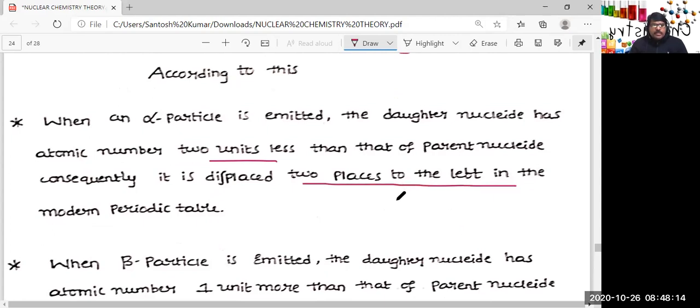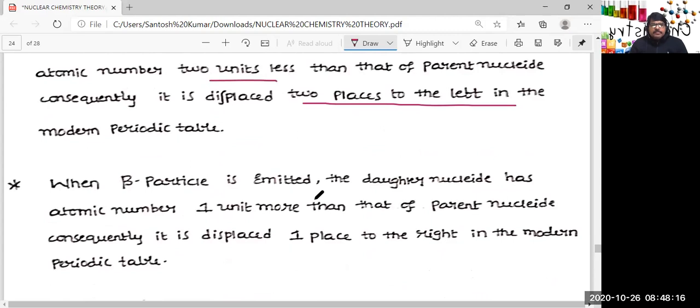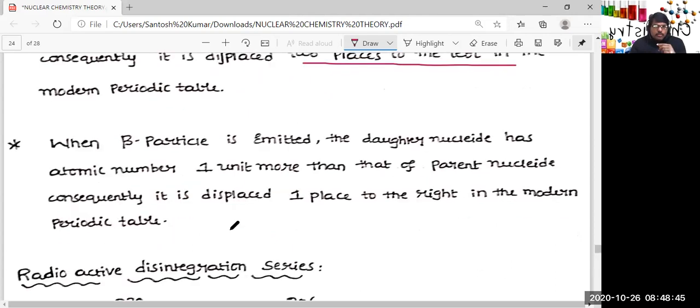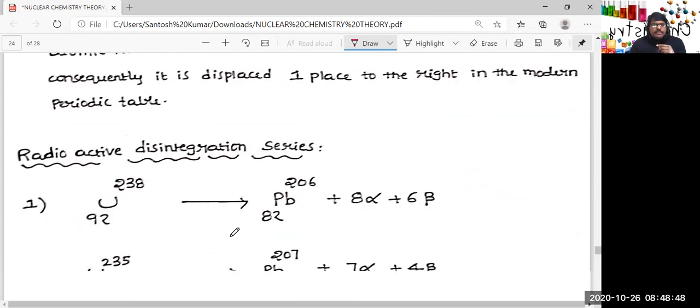Very clear. And when a beta particle is emitted, the daughter nuclide has atomic number 1 unit more. I told you, every time I cannot write carbon-14. When it shows beta activity, it is becoming nitrogen-14. So carbon nuclide is converted to nitrogen nuclide. Therefore, atomic number increases by 1 unit. Atomic number increases by 1 unit means that it will be displaced right side in the modern periodic table, one place.